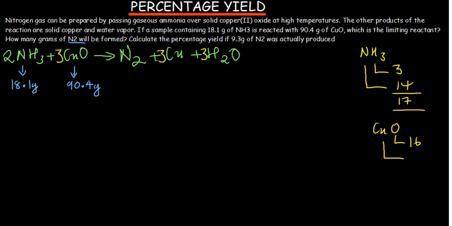So the molar mass for copper is 64. Do you have it? Can you confirm if you have a periodic table? Okay, so the molar mass of copper is 64.